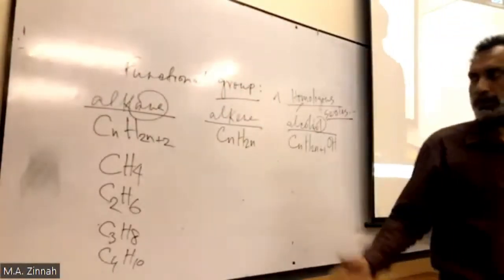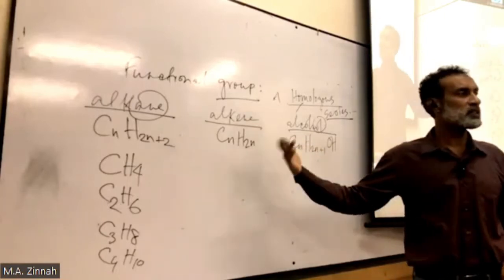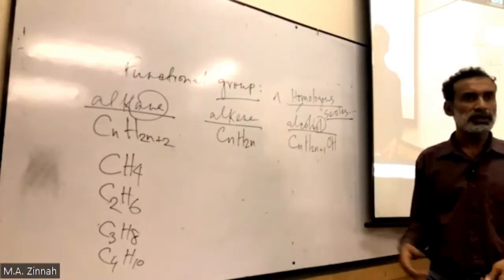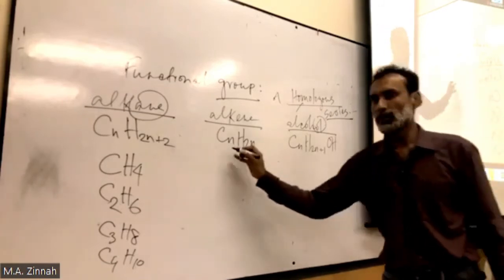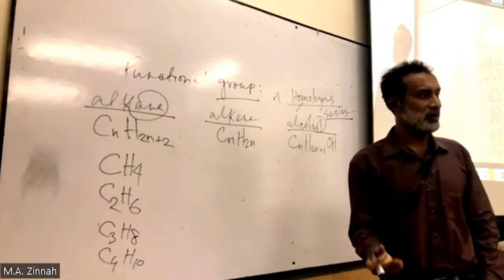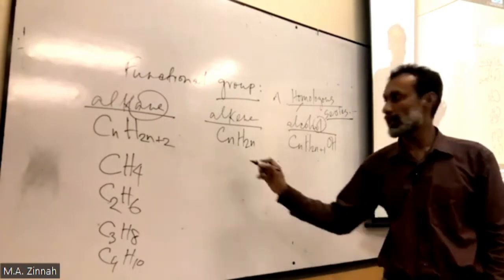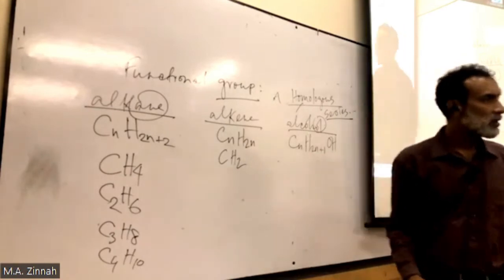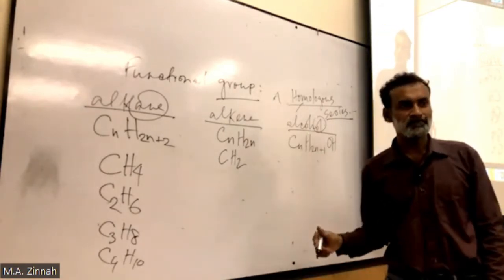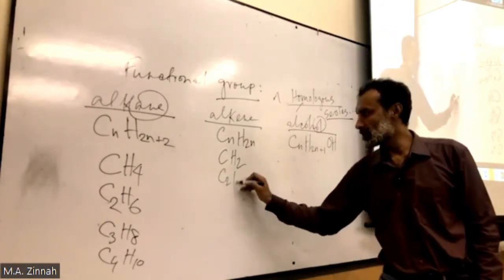Okay, now look at this alkene. You can put various values of n to derive different formulas of the compounds. Suppose here you get n equals 1. If n equals 1, what do you expect to get? C2H4, right? And if n equals 2, C3H6.